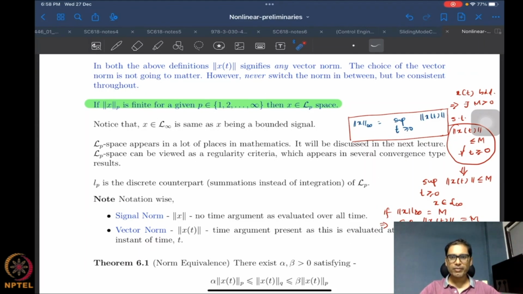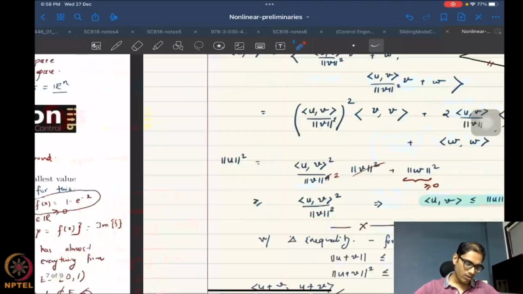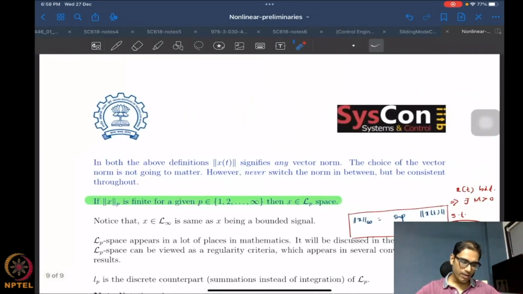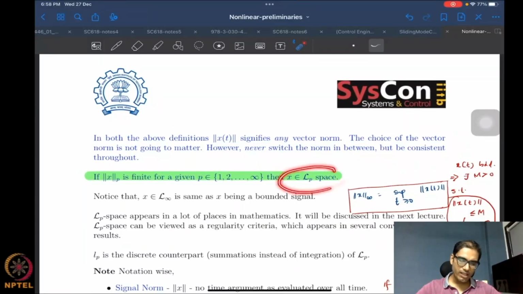These are essentially some kind of advanced integrability conditions, because as you can see, each of these norms is defined using an integral of some power of the vector norm. If you take p equal to 1, this looks like a classic integrability condition, but if you take p equal to 2 and so on, they're just advanced versions of the same condition. Please remember that these define a very large and very useful class of functions.